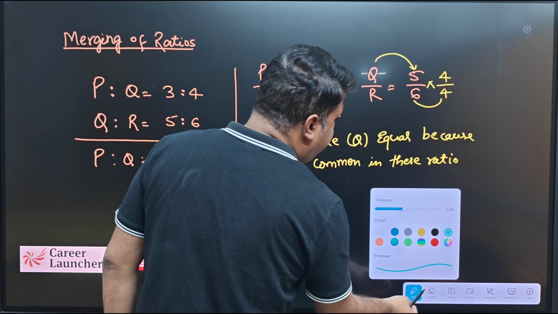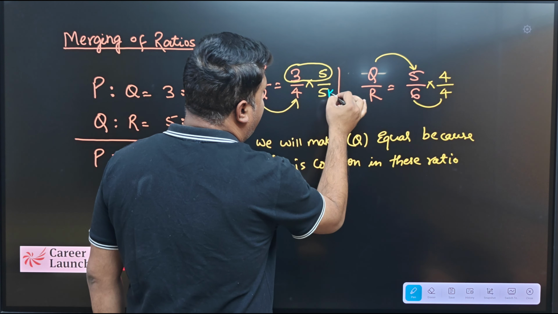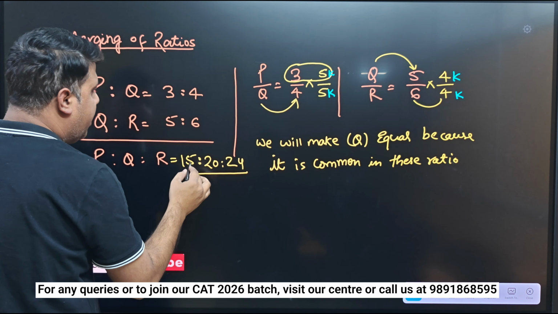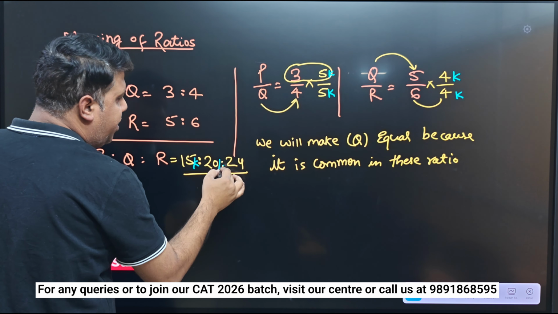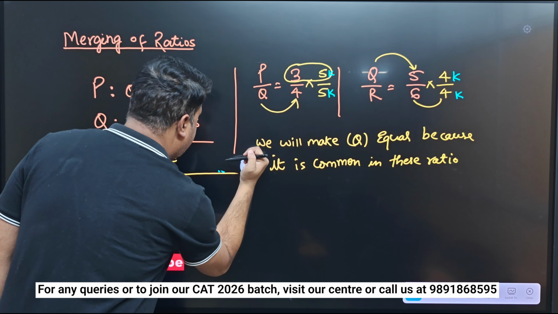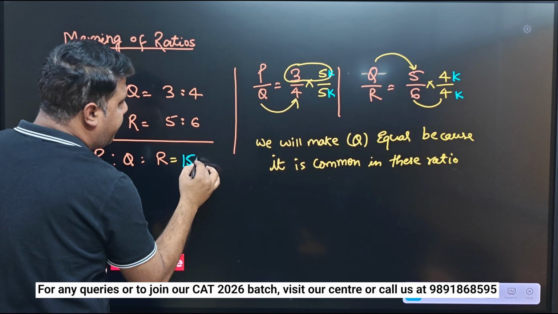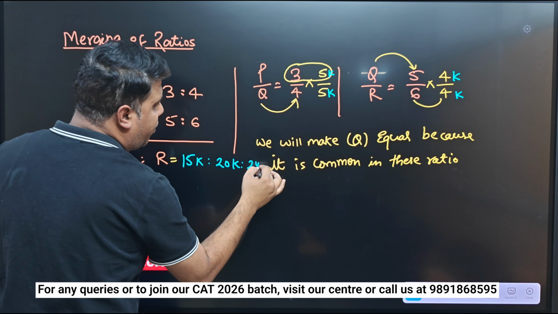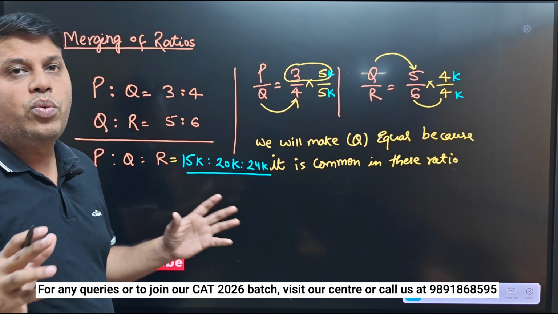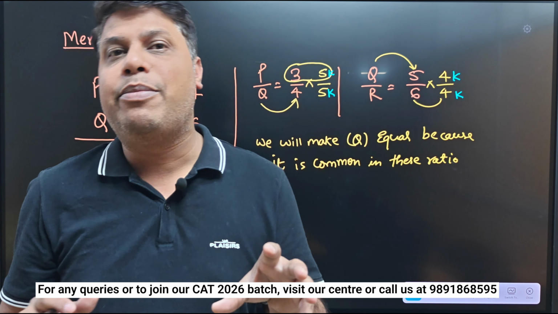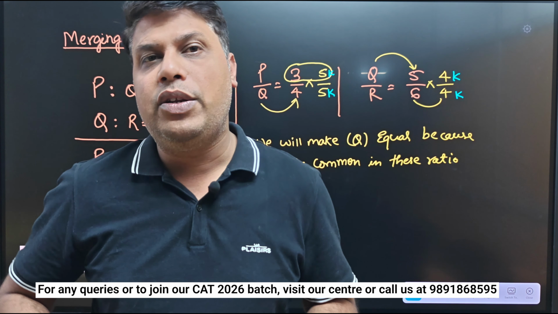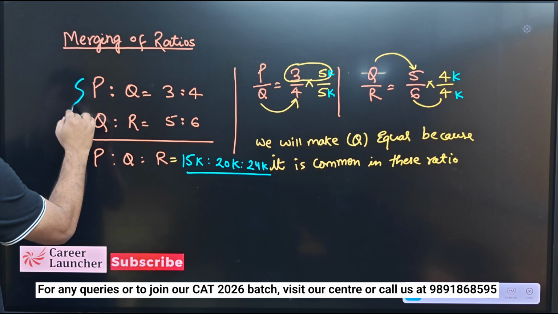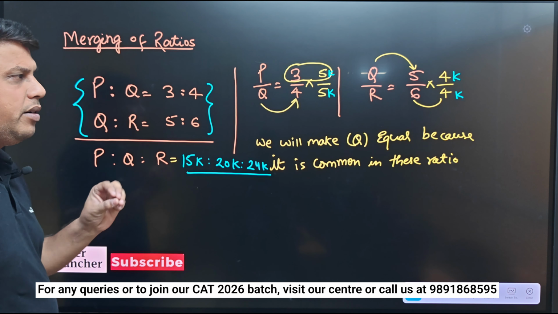Or I can multiply this way also, right? I can take 5k, 5k, 4k, 4k. So here also we have k. तो आप इसको ऐसा भी assume कर सकते हैं, right? I can write this is 15k, 20k, and 24k. कॉमन मल्टीप्लायर होना चाहिए, और ये आपको सिर्फ ये हेल्प करता है कि आपकी एक्चुअल वैल्यूज कितना हो के पे डिपेंड करता है, right. तो we should know that how to merge the ratios.